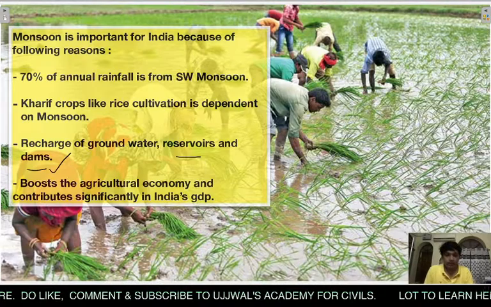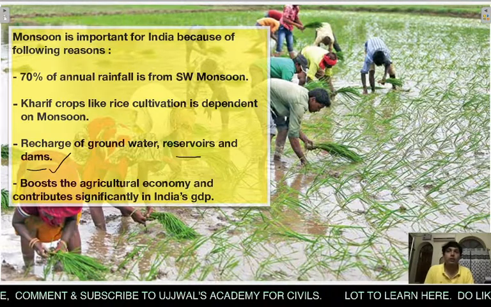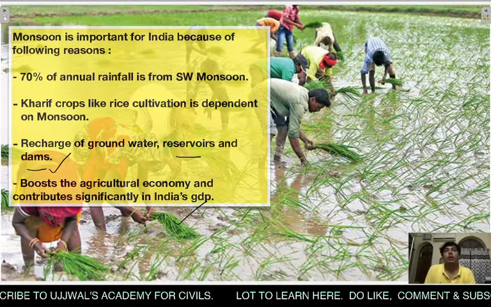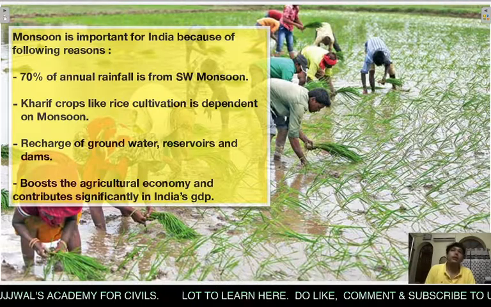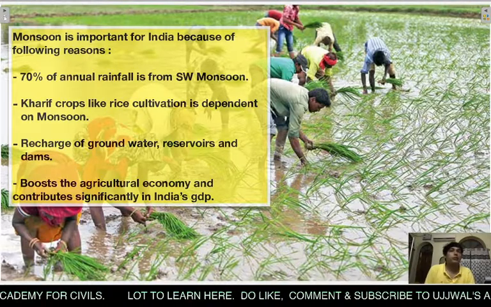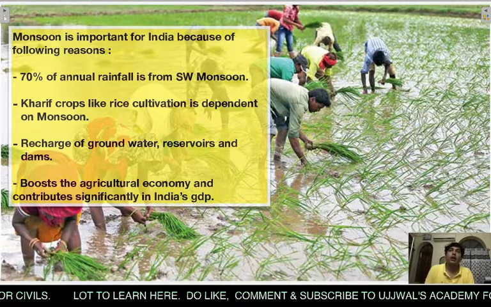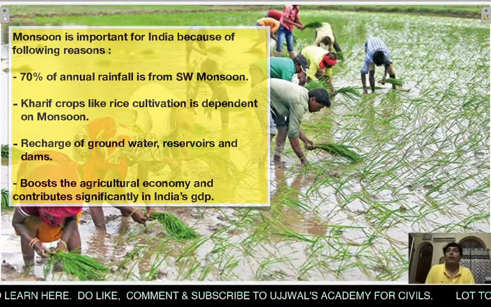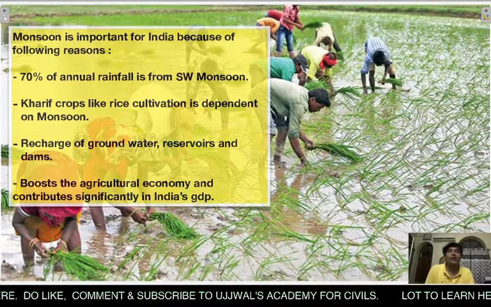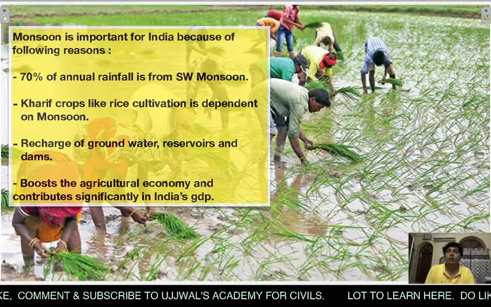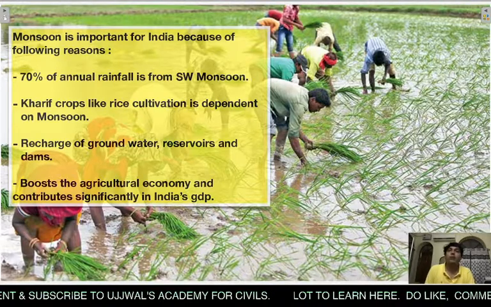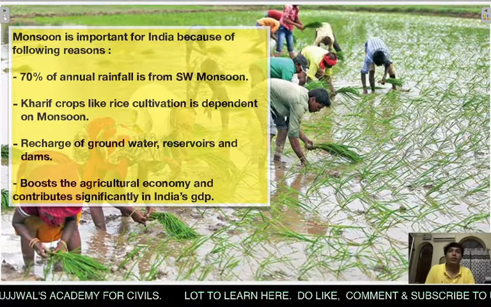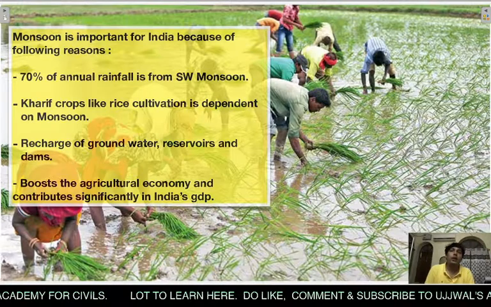ठीक है, एंड द लास्ट पॉइंट इज monsoon boosts the agriculture economy and contributes significantly in India's GDP. As we all know that in the Indian economy, the labor force is maximum employed in the primary sector and mainly in the agriculture sector. So agriculture is dependent upon irrigation, and almost 60% of India's irrigation needs are met through the rains. So in that context, monsoon becomes a very significant part of rural economy and a major contribution in the employment for the rural economy, and has got a significant contribution in India's GDP.